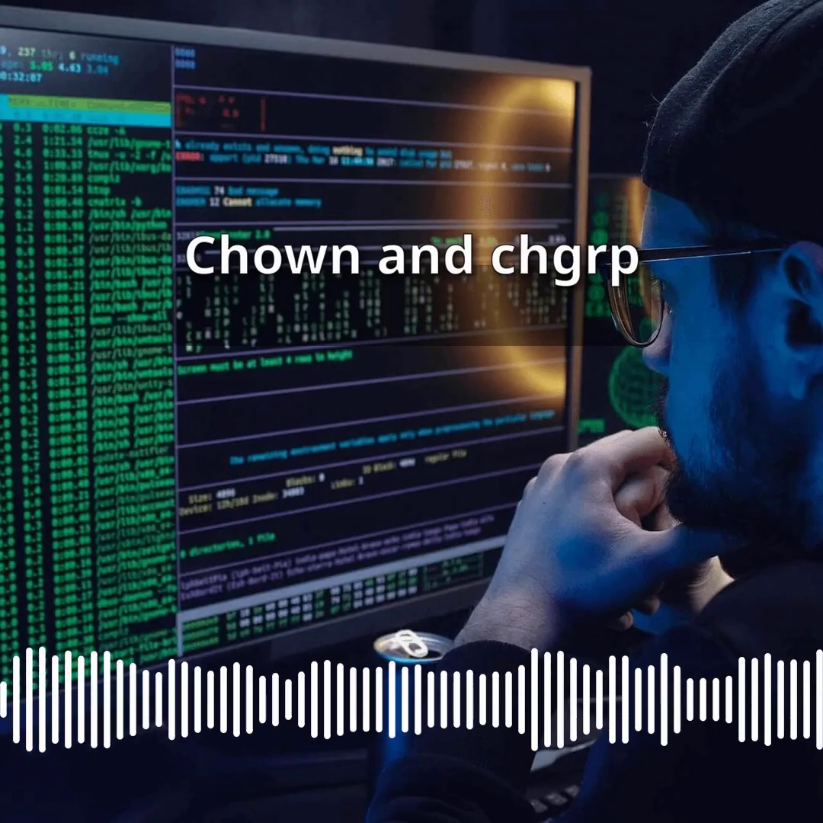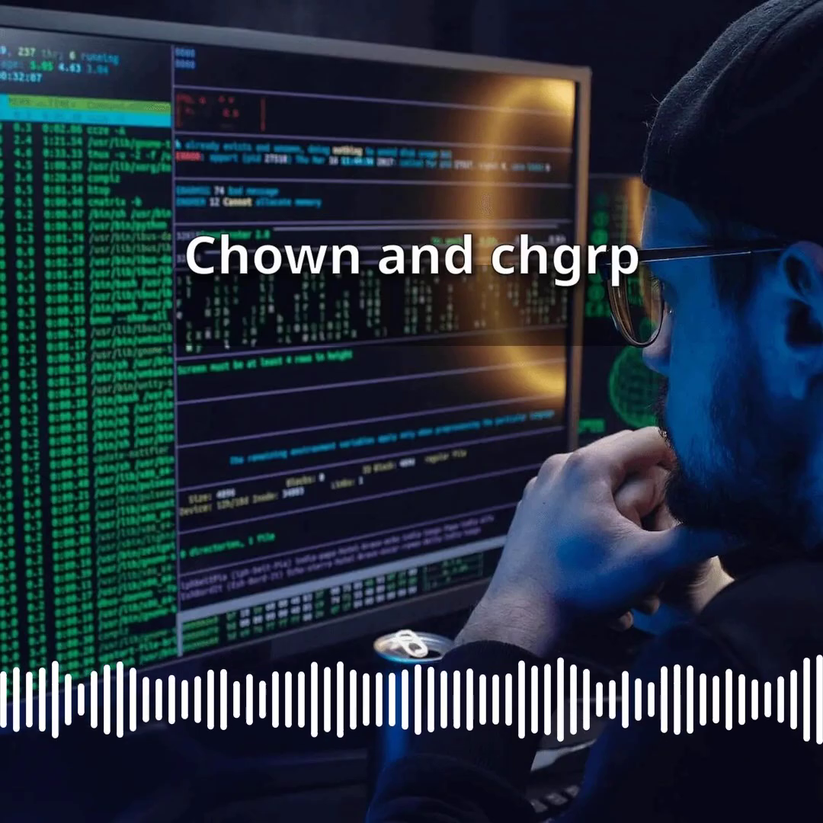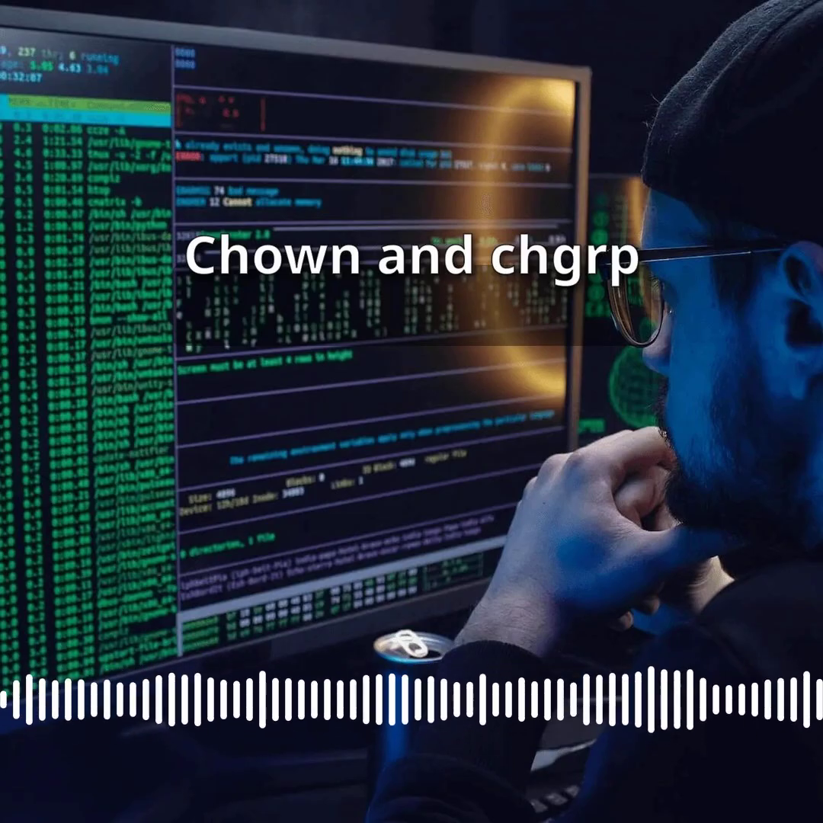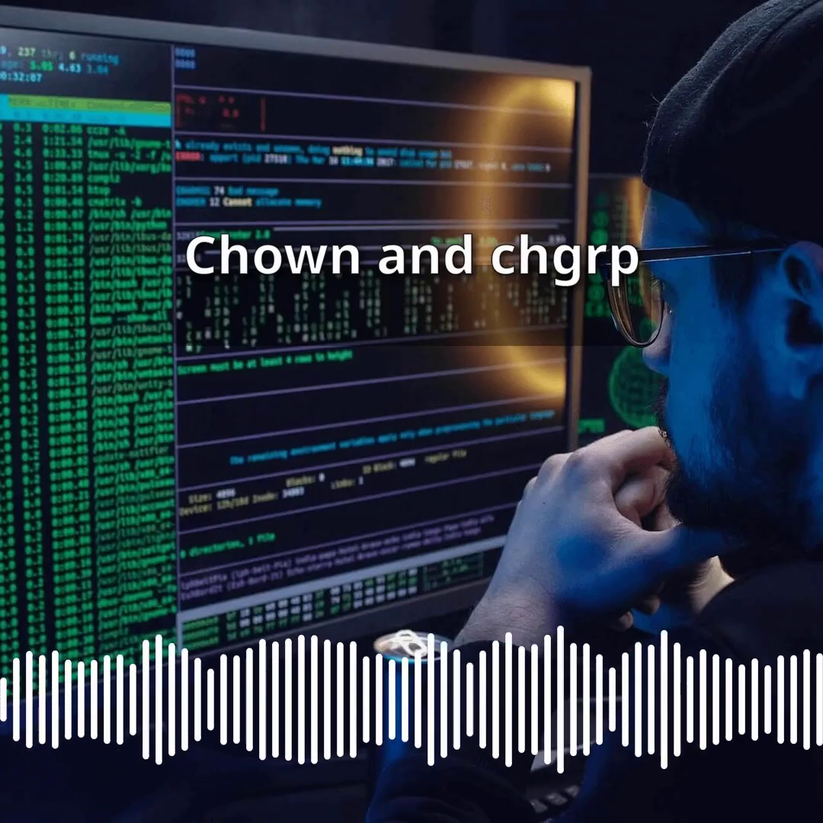Mini example: sudo chown www-data:www-data /var/www/html/index.html assigns the file to the web server user and group, a typical DevSecOps configuration to prevent privilege escalation on